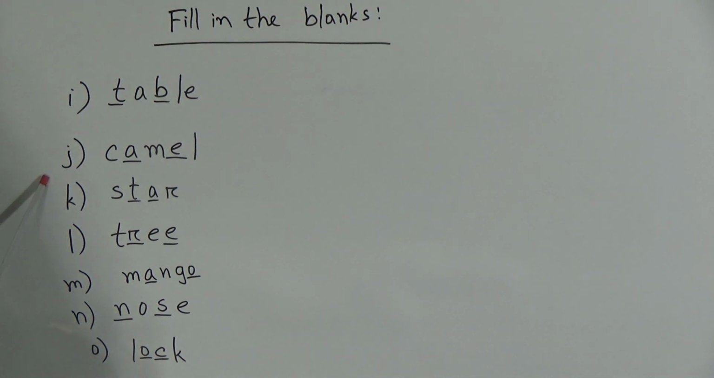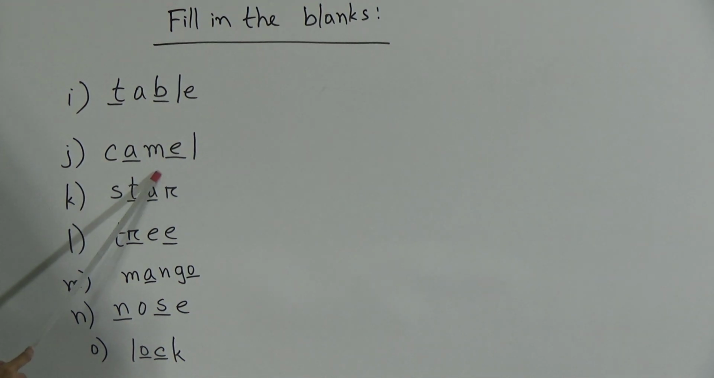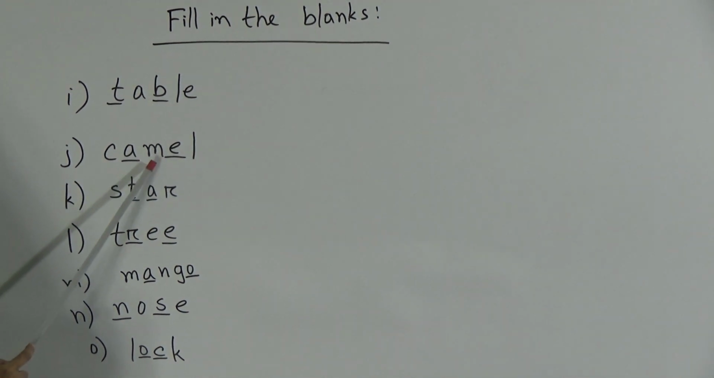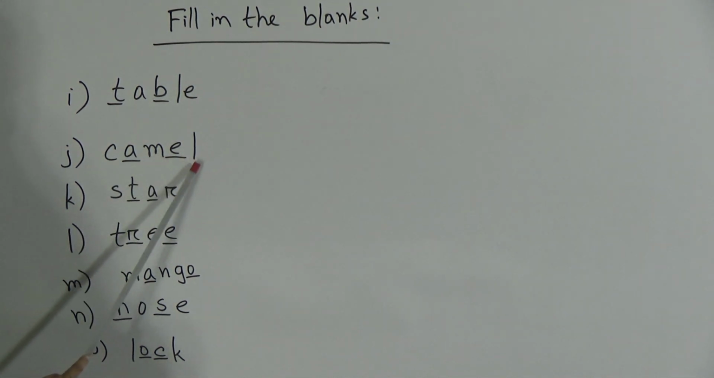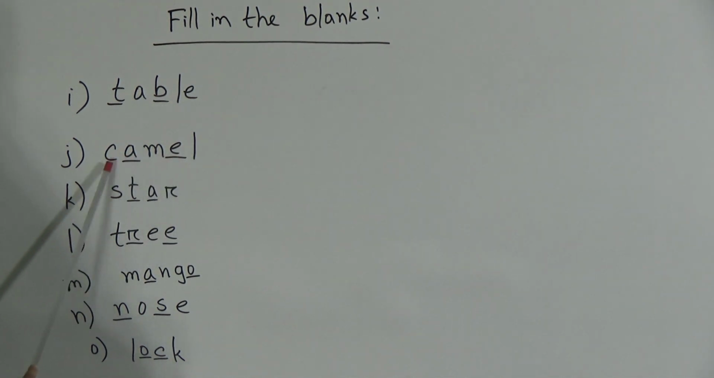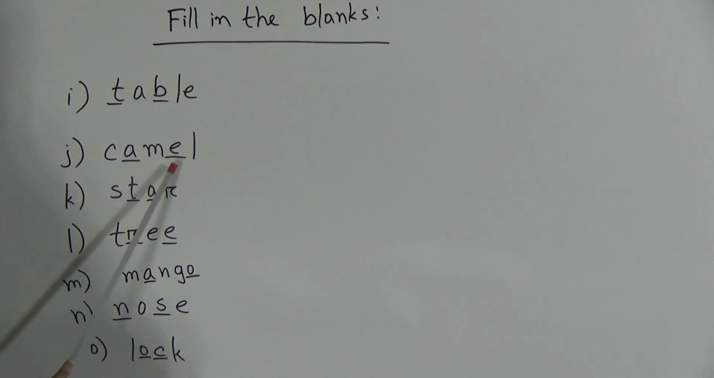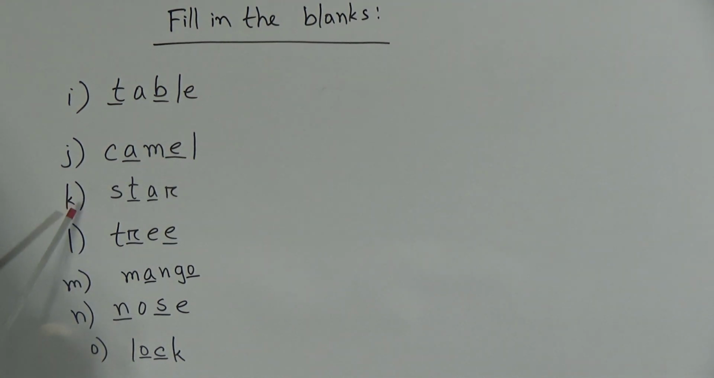Look, dear students, our next word is number J and the word is camel, C-A-M-E-L, camel. After the letter C you will get a gap, and in this gap you have to write A, C-A-M. Then you will find another gap here and in this gap you have to write E, then L. So the full word is what? Camel, C-A-M-E-L, camel.